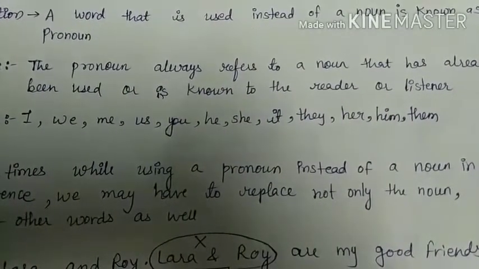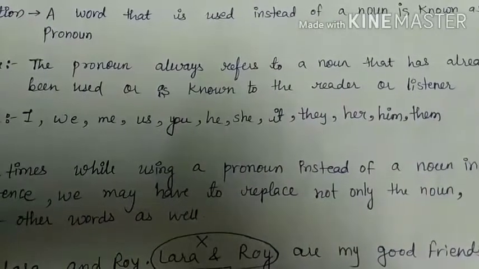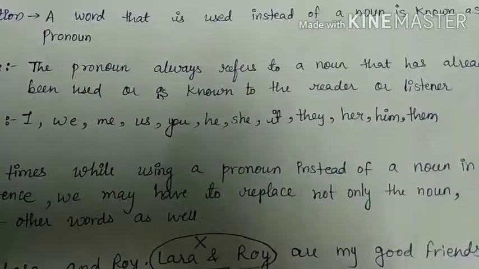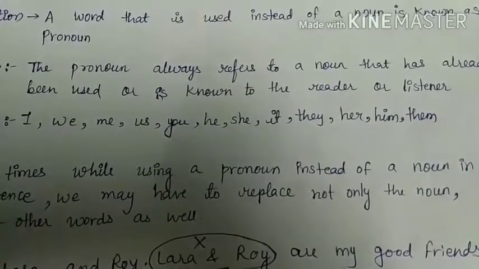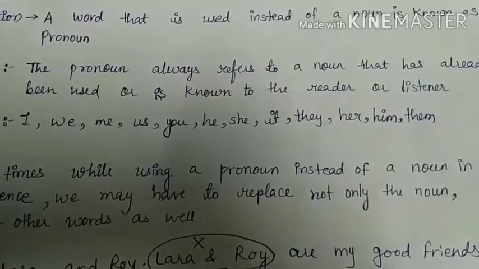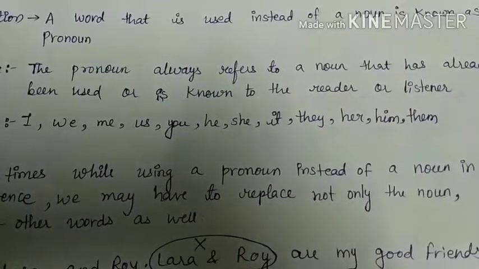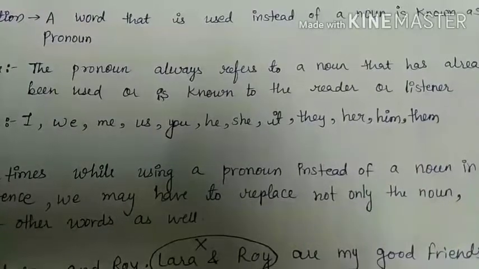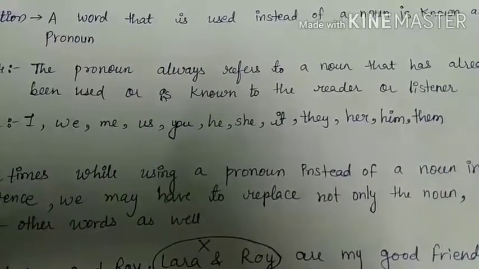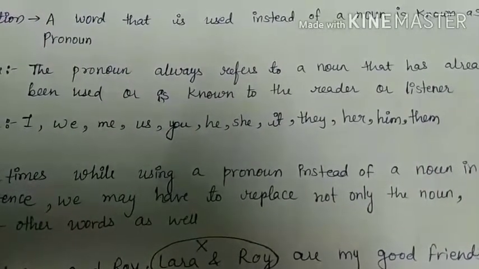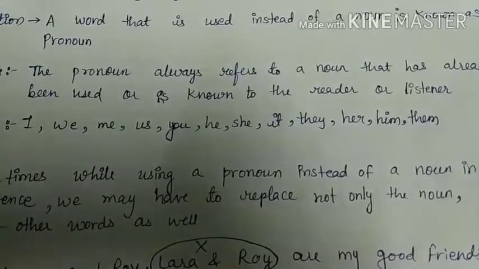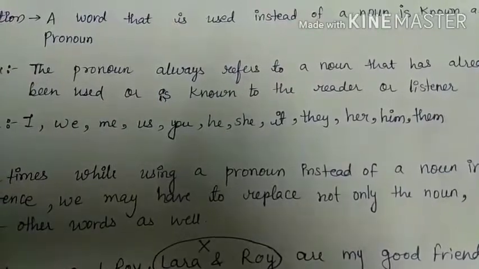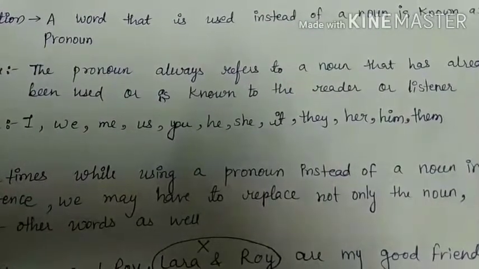So I had used she for the person who is known to the reader and the listener. पहले ही मैंने सेंटेंस में बोल दिया कि mom made some sandwiches and she made it for my friends. मैंने आपको फर्स्ट लाइन में ही बताया कि मॉम ने सैंडविचेस बनाए हैं और उन्होंने वो मेरे फ्रेंड्स के लिए बनाए. Instead of second time using mom, I had used she.